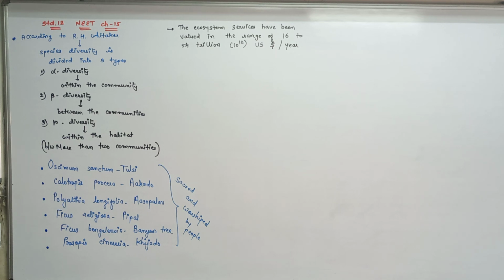Suppose, for example, animals pollinate the plants. If we had to collect the pollen grain from one plant and transfer it to the stigma of another plant, take out the cost of that pollination process.